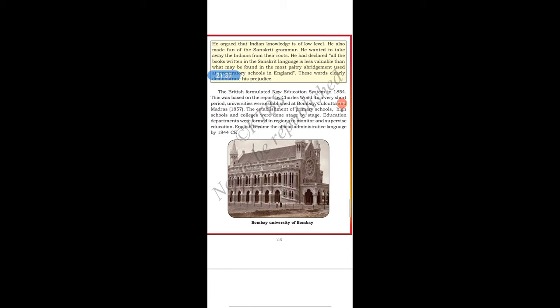So here first we have to learn till 10th. After 10th, the stage will be PU colleges, pre-university, then degree colleges, like that they did it stage by stage. Then education departments were formed in regions to monitor and supervise education. English became the official administrative language by 1844 CE in India.